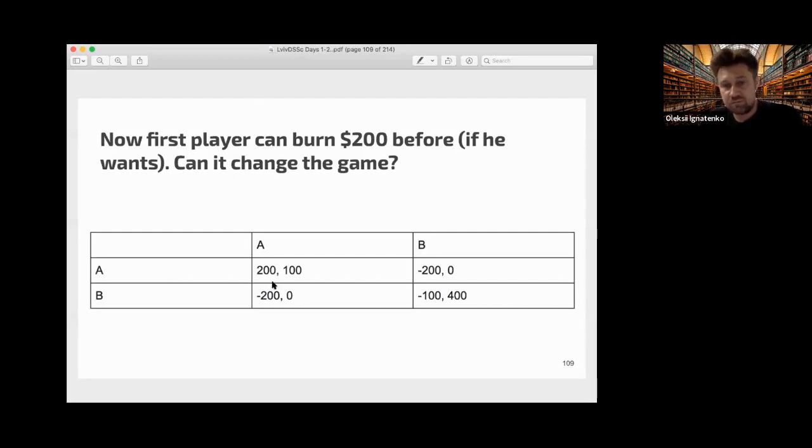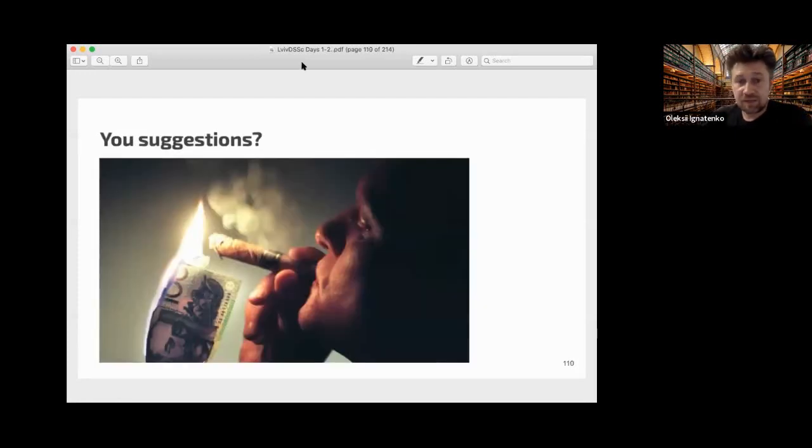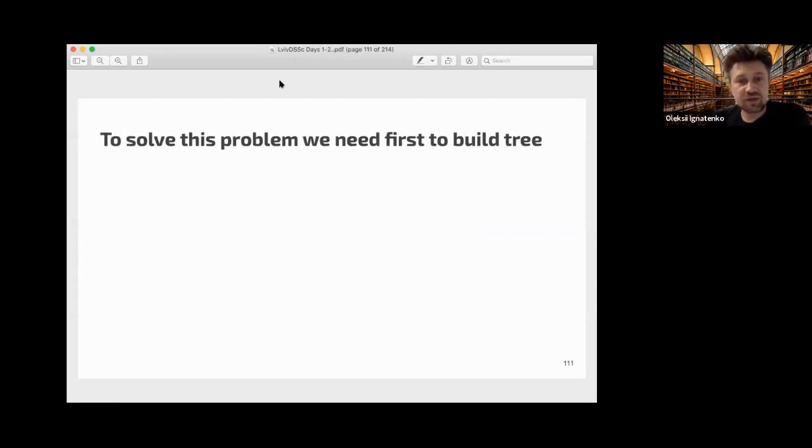So suppose the first player burns this $200. So now payoffs are like this. Here he gets, instead of 400, he gets 200, and here he gets like minus 100, minus 200. So we just reduce his payoffs by 200. But from the game theory point of view, you can't consider this game separately. You need to consider it as one game.